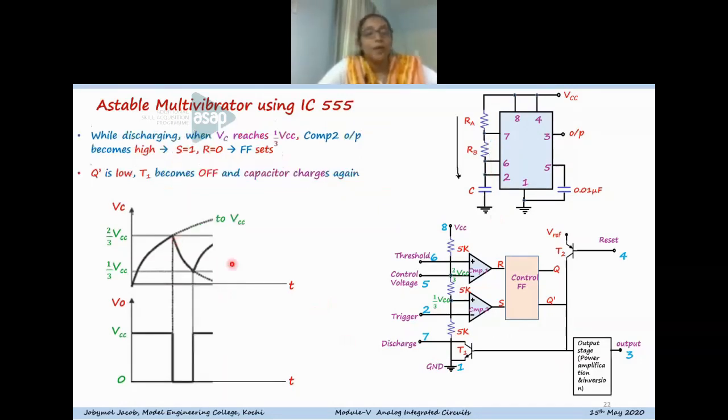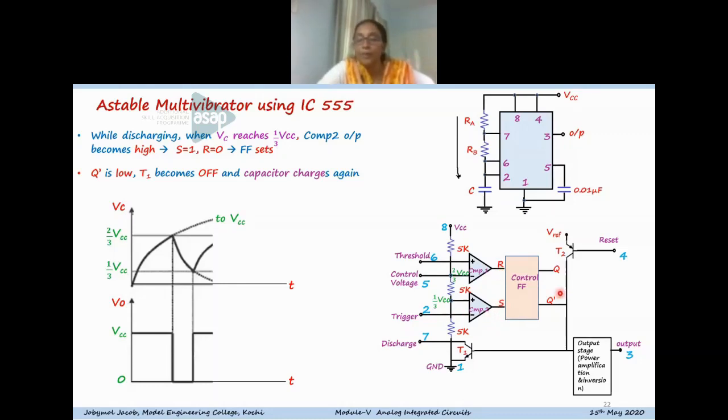Now, while discharging, when VC reaches 1/3 VCC, what happens? The trigger pin 2 input is less than 1/3 VCC here. That is, the non-inverting terminal voltage is higher than the inverting terminal voltage, and comparator 2 output becomes 1. So S equal to 1 and R equal to 0.